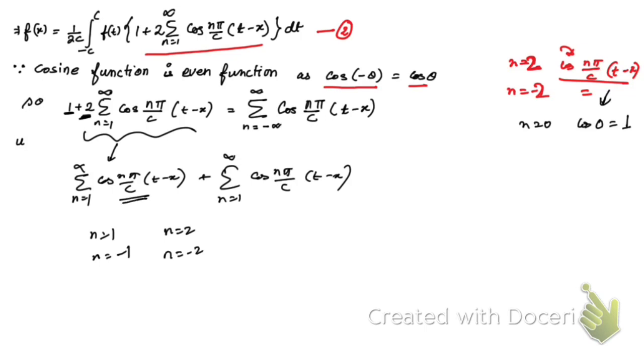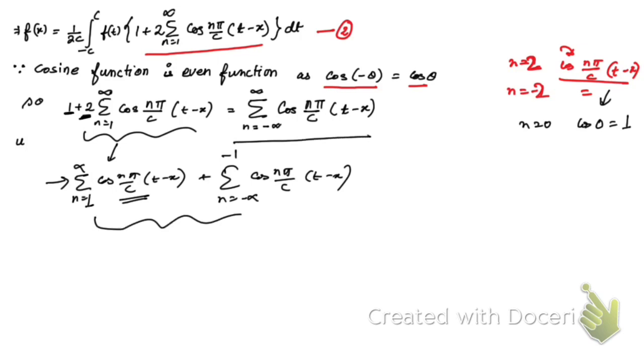So that's why, if we have expressed this summation from plus 1 to plus infinity, we can express it from minus infinity to minus 1, and combining these two we can express the summation this way, from minus infinity to plus infinity, including this plus 1, right?